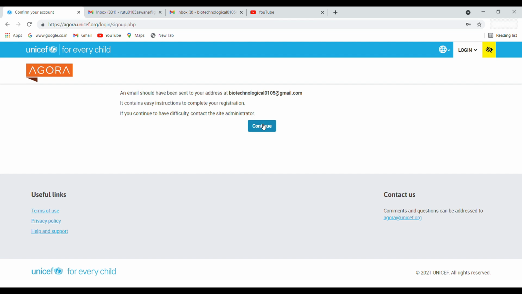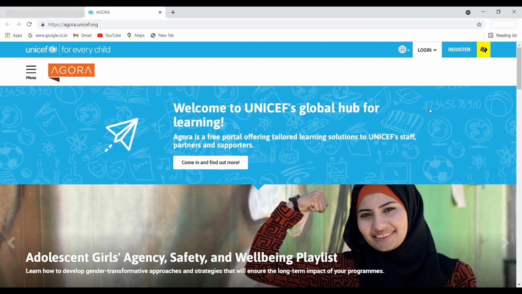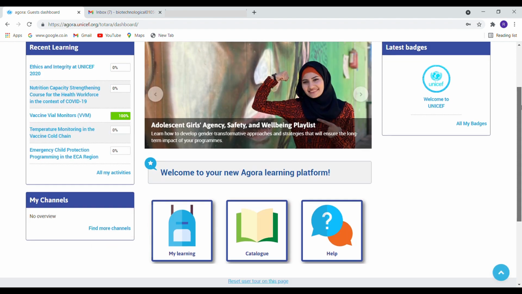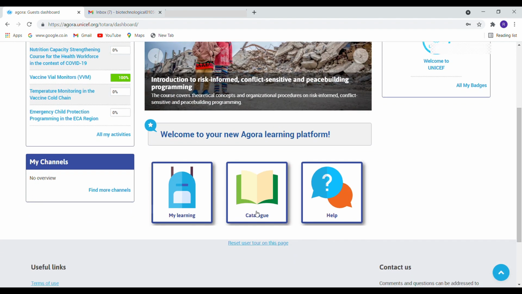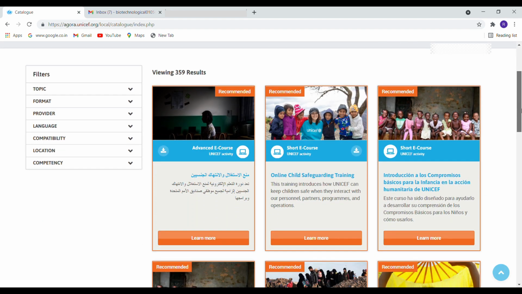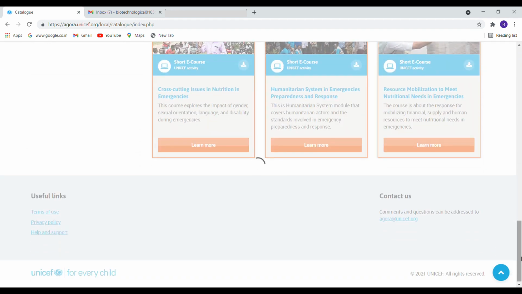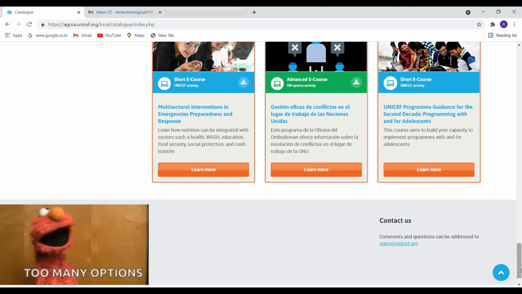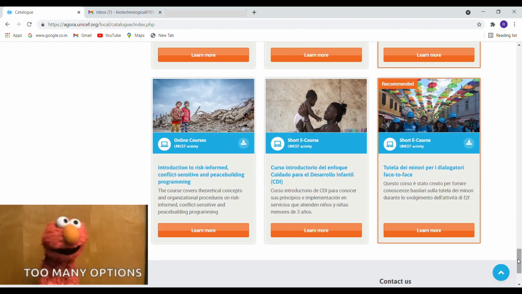तो आपको मेल पे जाके अपना account confirm करना है. Now just click on login and log in as a guest or partner. Then you have to write your login ID or mail ID and then password. This kind of page will appear. Okay, so you have to click on the catalog. Here you can see the whole list of courses. बहुत सारे courses हैं guys. You can see as I'm scrolling down, बहुत सारे courses हैं. So you can select any of the courses.